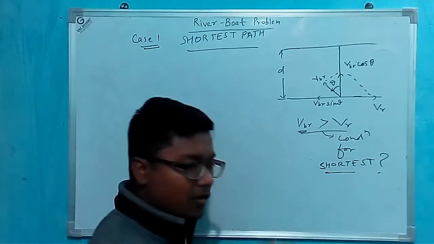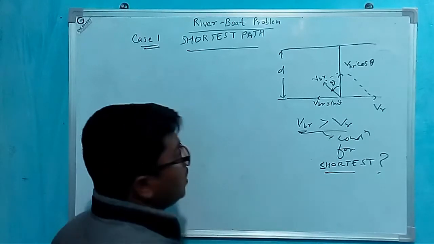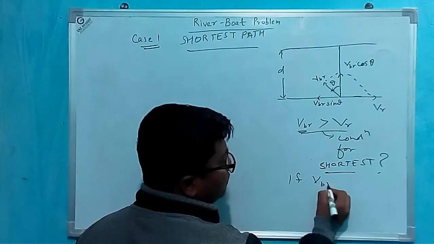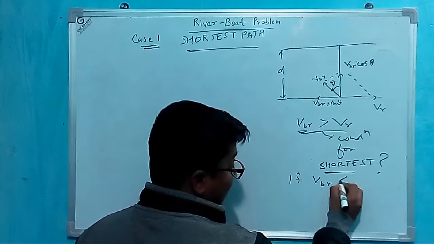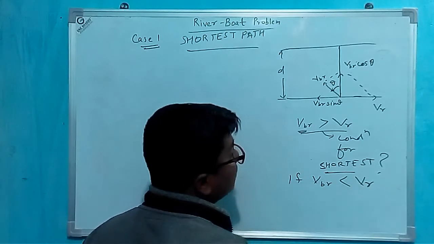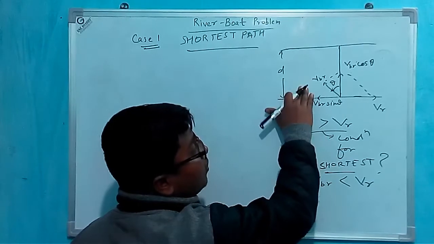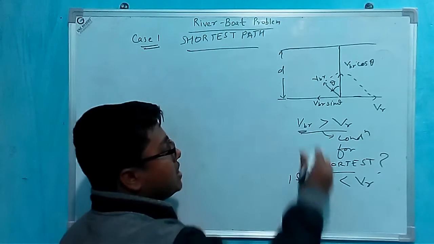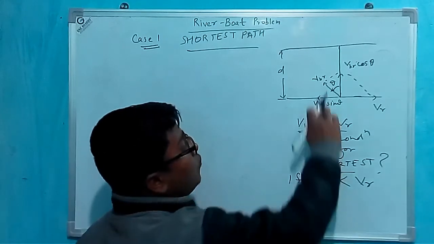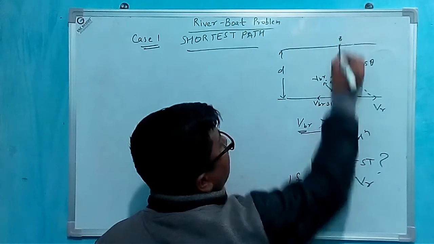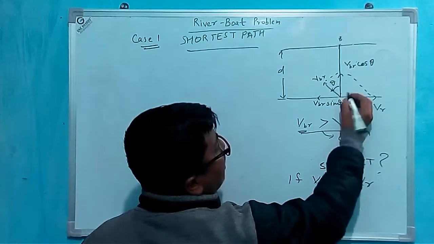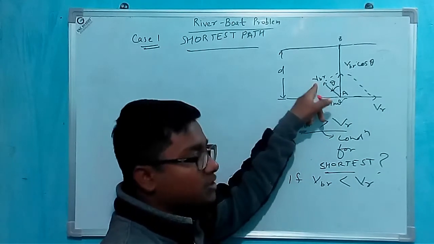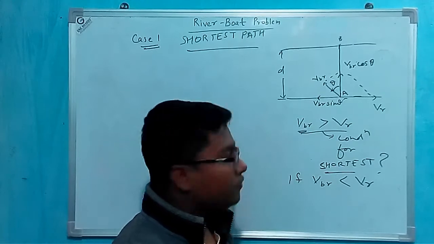Because if the velocity of boat with respect to river is less than the velocity of river, then the boat will flow in that direction. This is the initial point A and this is point B. We can't reach point B if the velocity of boat with respect to river is less than the velocity of river.